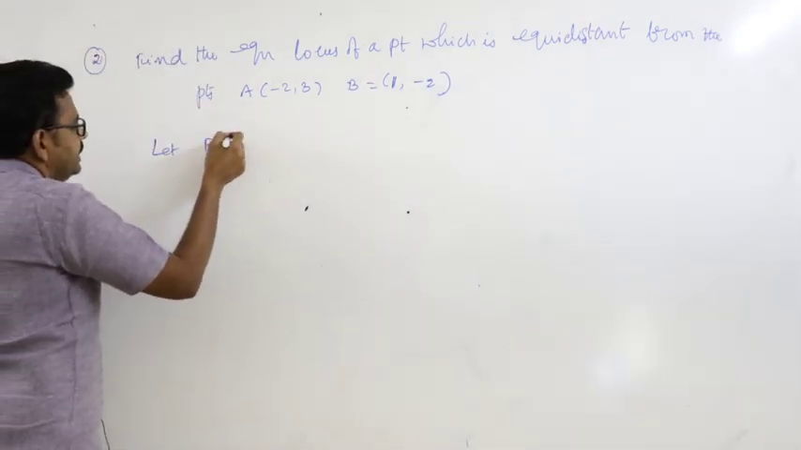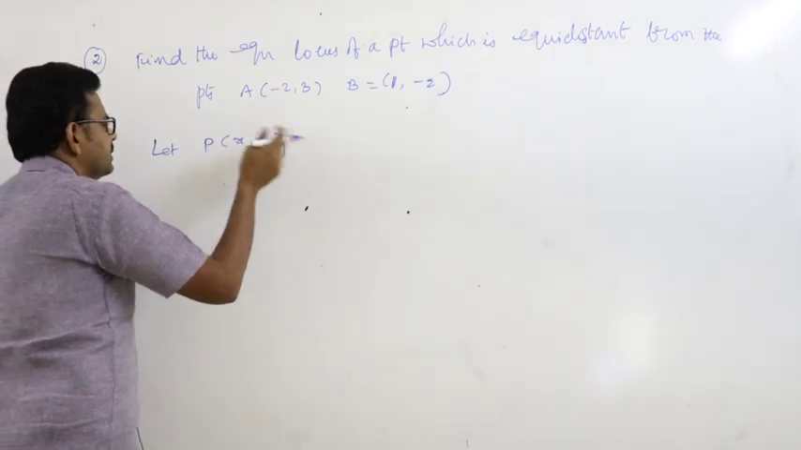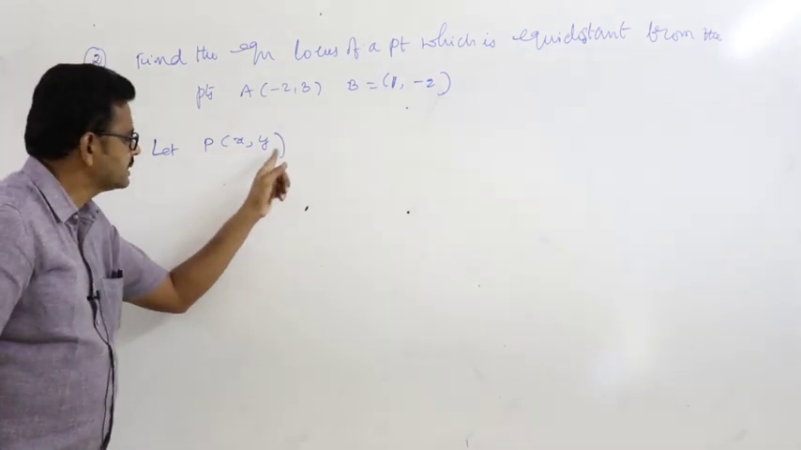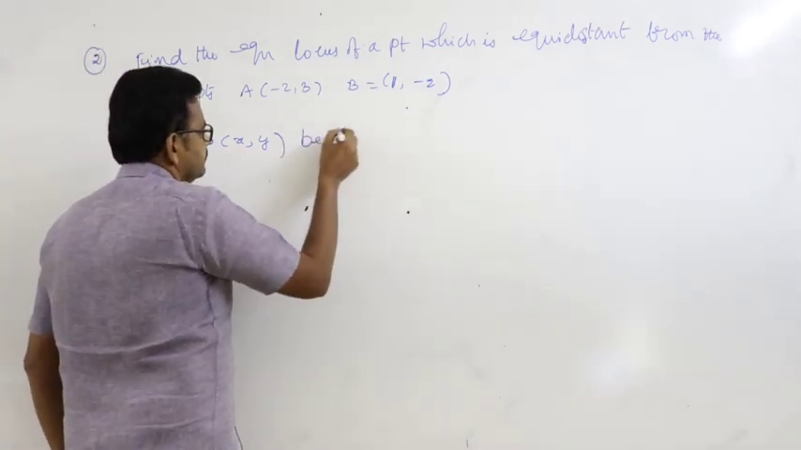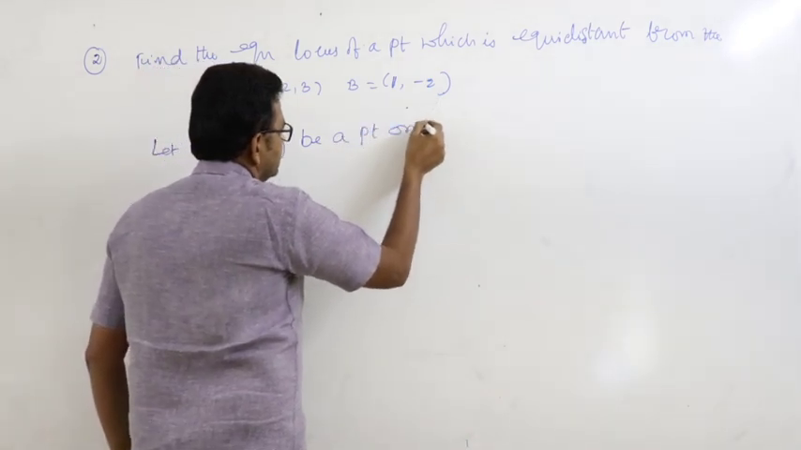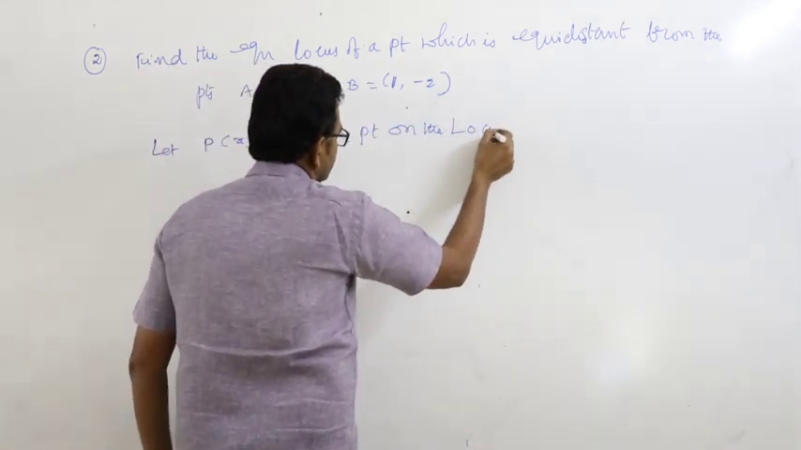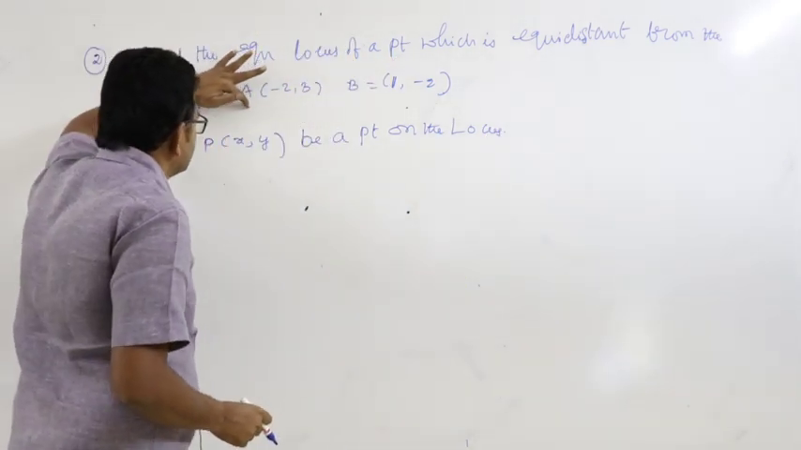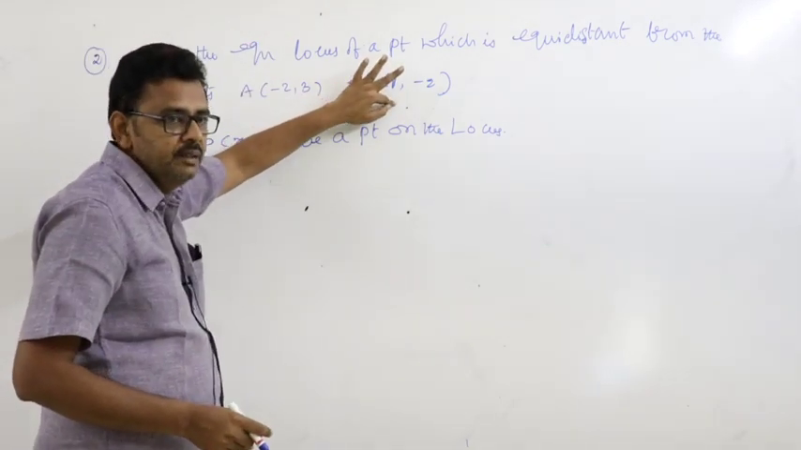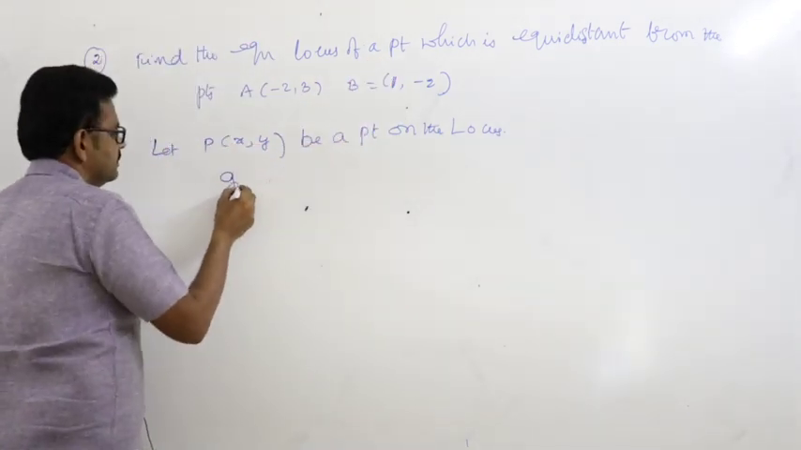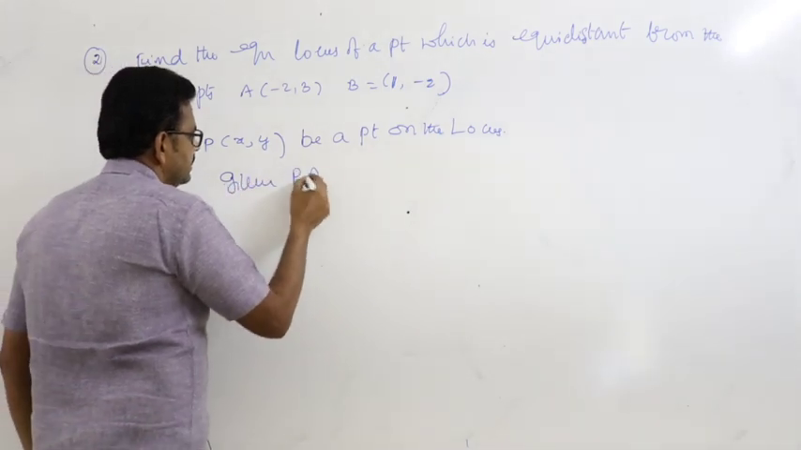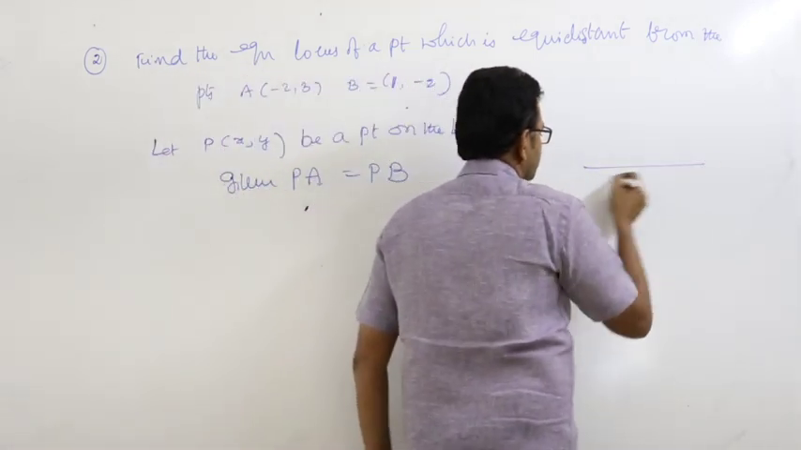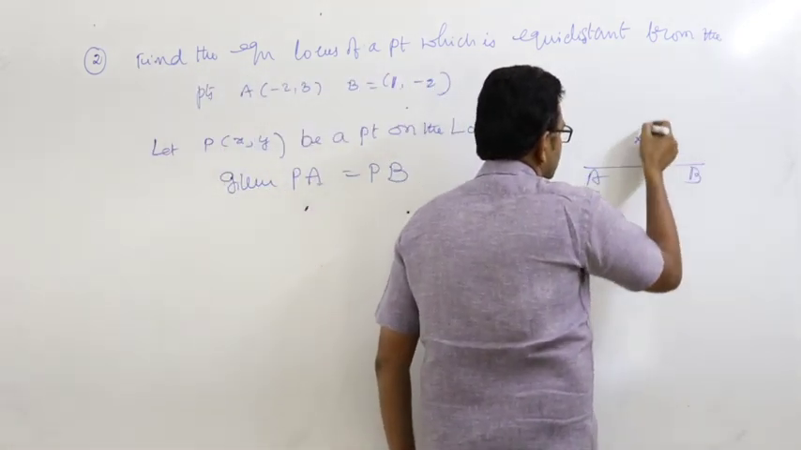Now, let P x comma y, in general you can take the point x comma y. No need to take always x1 and y1. Let P x comma y be a point on the locus. What is the condition? Locus of a point which is at equal distance to the points A and B. That is what is given. Given PA is equal to PB.